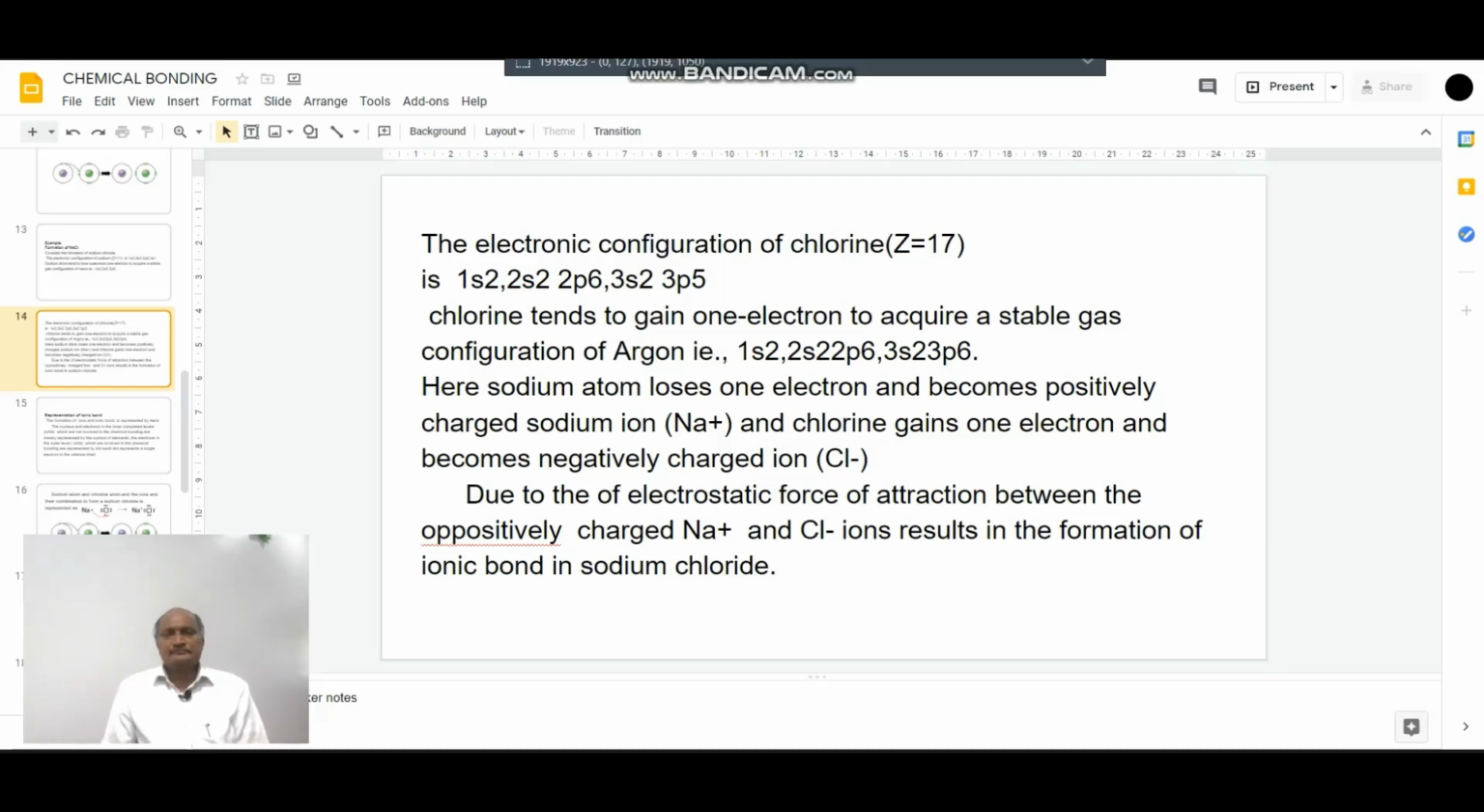Once there is a formation of the sodium cation and the chloride anion, due to the electrostatic force of attraction between the oppositely charged sodium cation and chloride anion, this results in the formation of the ionic bond in sodium chloride.